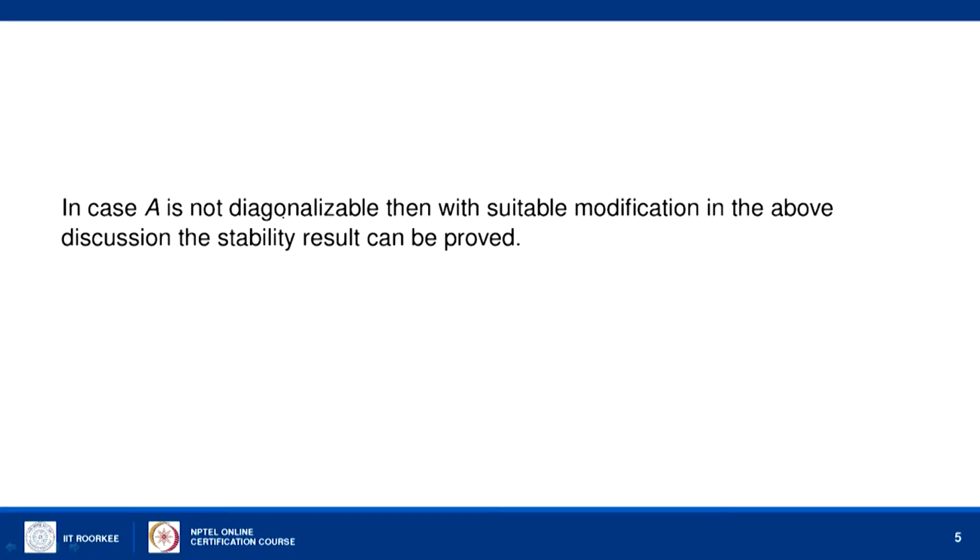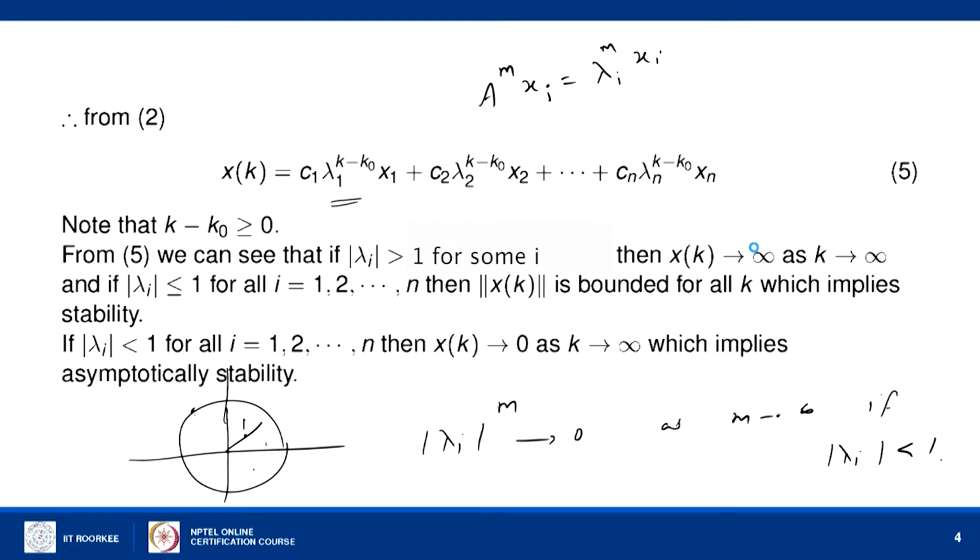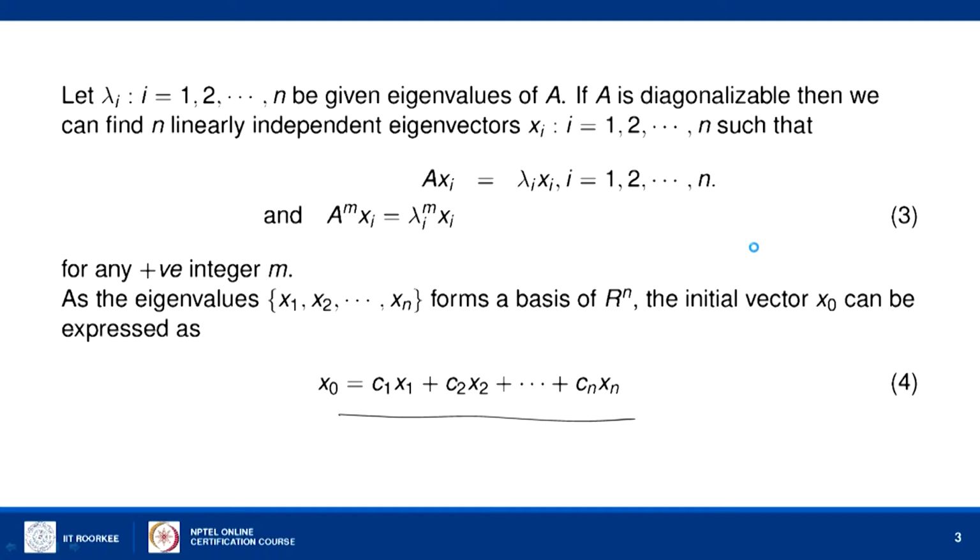Similarly, in the case that A is not diagonalizable, we will get the Jordan canonical form. In that case, instead of n linearly independent eigenvectors as in the diagonalizable case, for a non diagonalizable matrix the number of linearly independent eigenvectors will be strictly less than n.